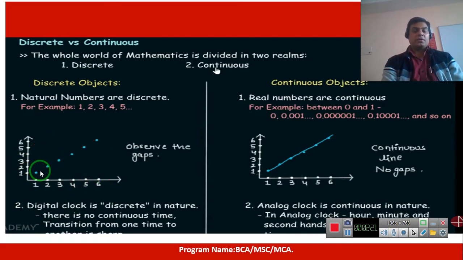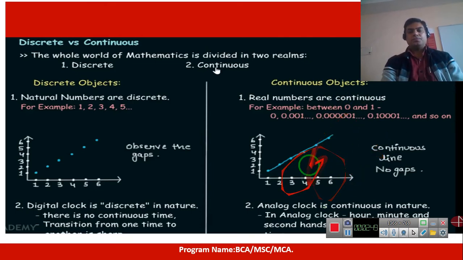They are sharp points. They are not connected with each other, so they are discrete. They have some gap in between. But between two integers, infinite real numbers can exist, so all those infinite points should also be plotted between the two points.